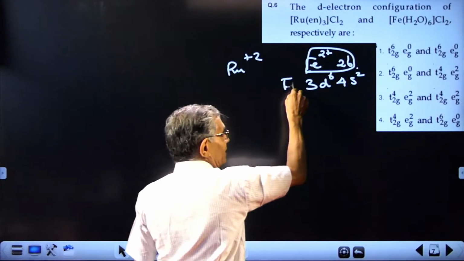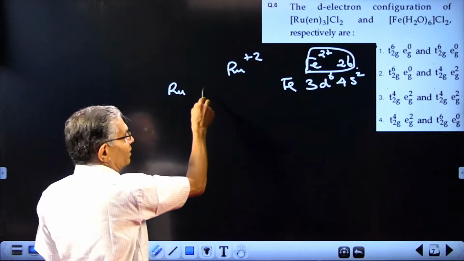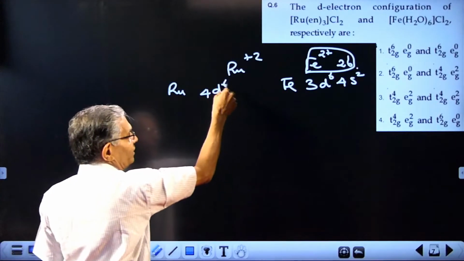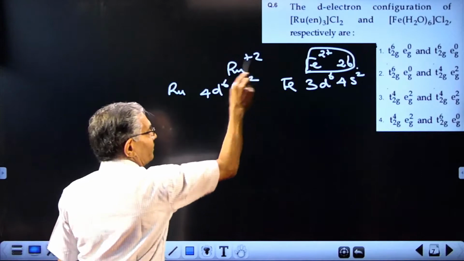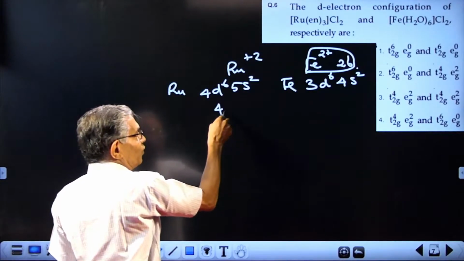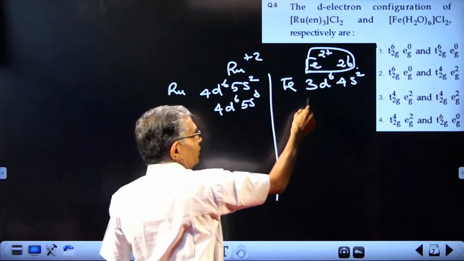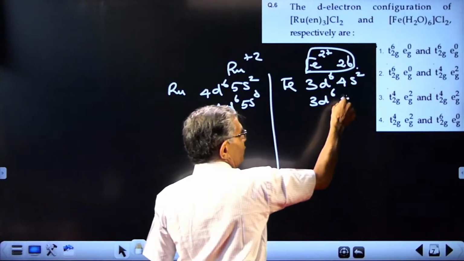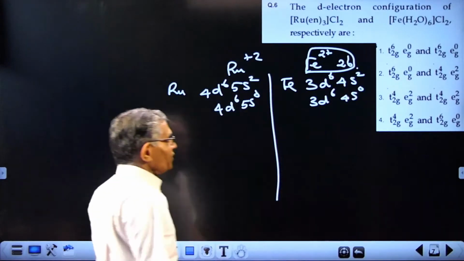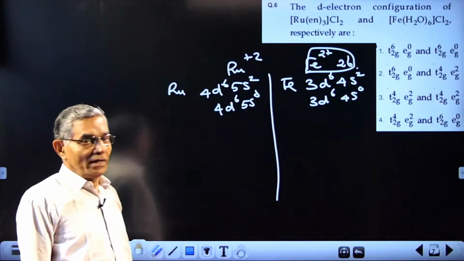Similarly, ruthenium should have the configuration 4d6 5s2. So after removing 2 electrons, it becomes 4d6 5s0, and iron will be 3d6 4s0. So in both cases, you have got 6 electrons in the d orbital.